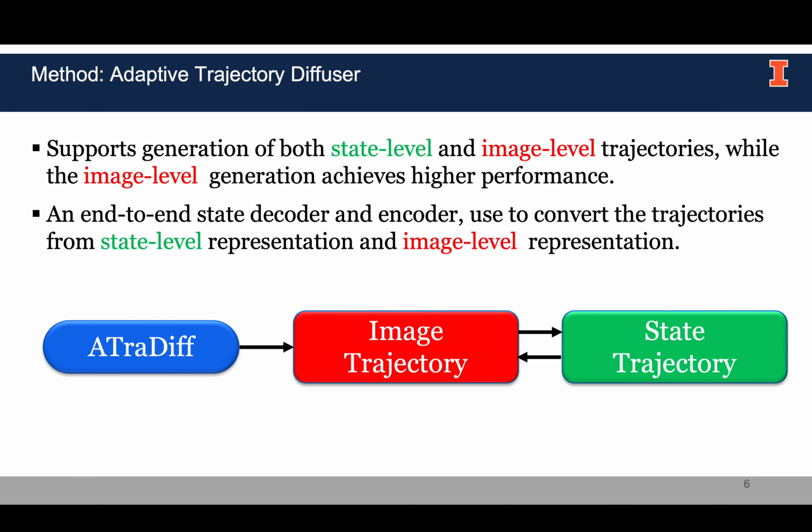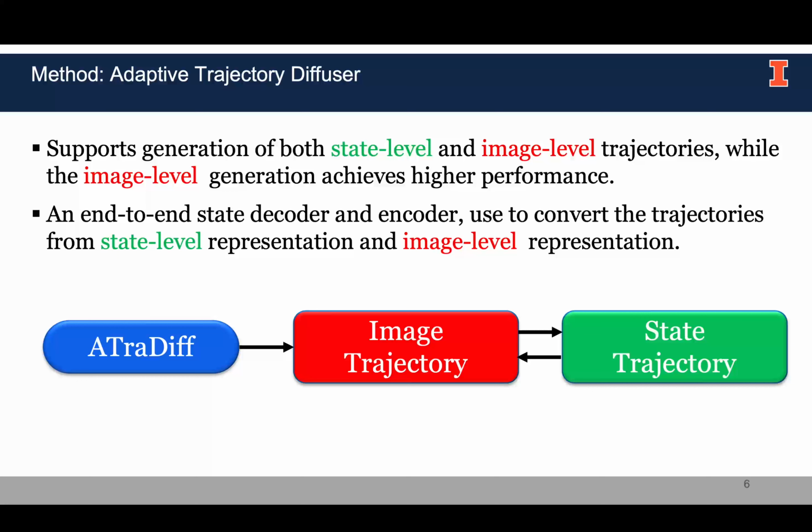Our method contains several components. First, we have an adaptive trajectory diffuser, where our diffuser supports generation of both state level and image level trajectories. In this paper, we found that the image level generation achieves higher performance compared with state level generation.